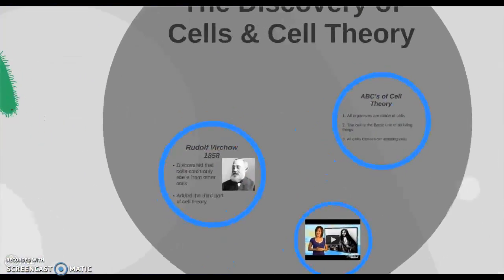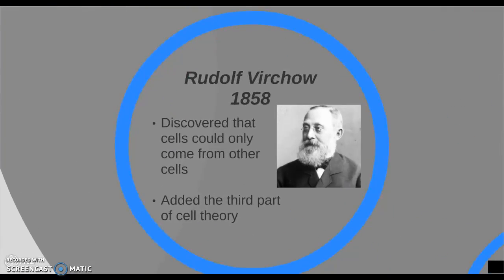Then Rudolf Virchow in 1858 read about the work of Schleiden and Schwann, and he discovered that cells could only come from other pre-existing cells. This would go on to become the third part of cell theory.